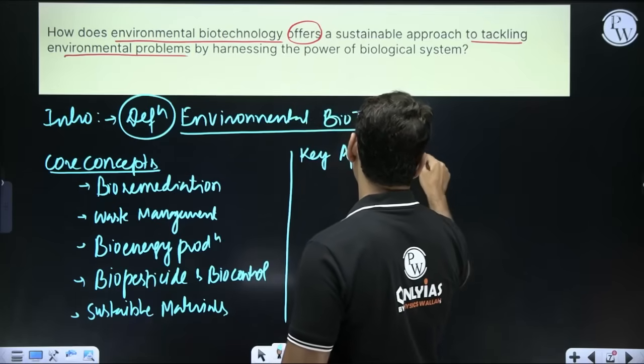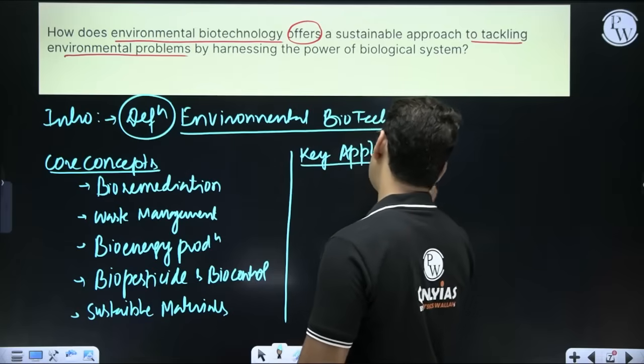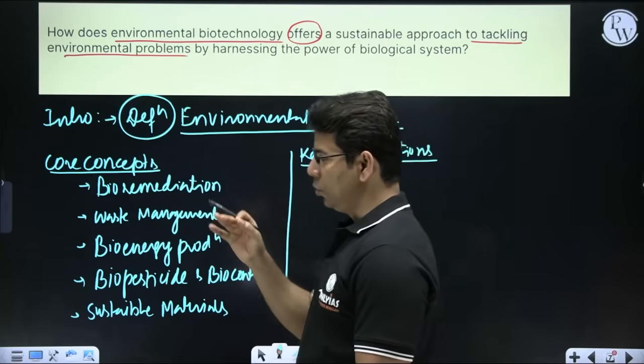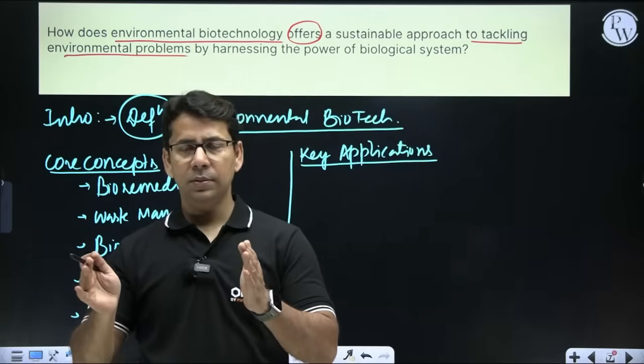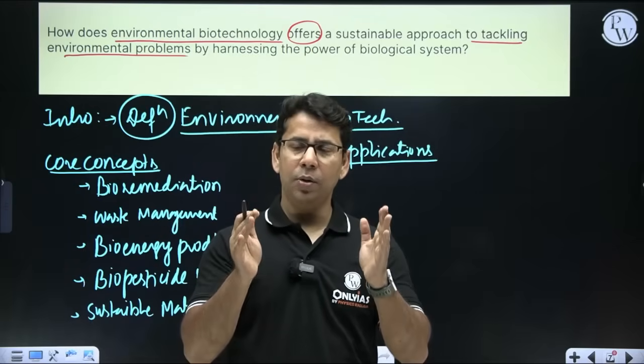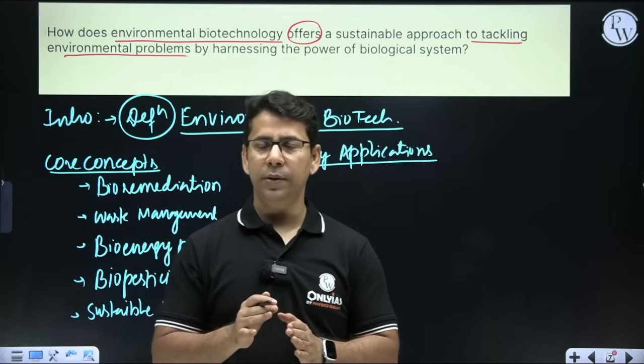In this type of answer, it's always advisable to make tables or pointers and then show them.